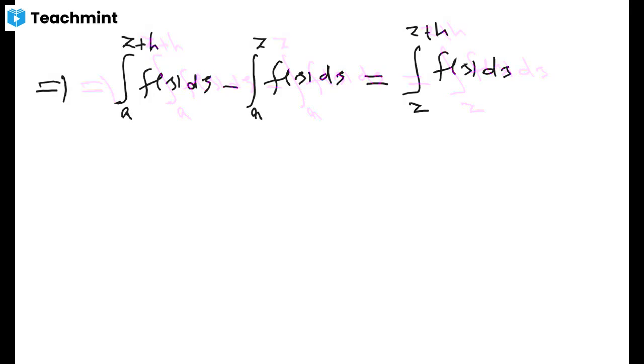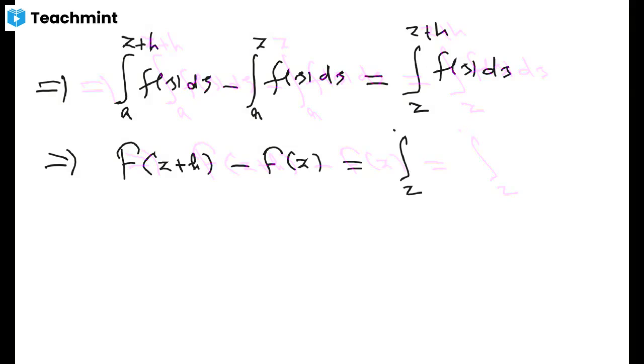By definition of capital F, the first part of the left hand side is capital F of z plus h. This is the definition of capital F, F of z is equal to the integral a to z, f of zeta d zeta.